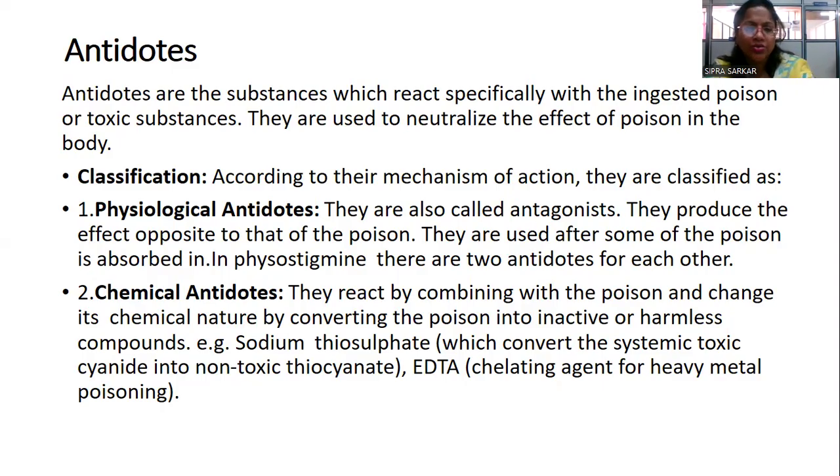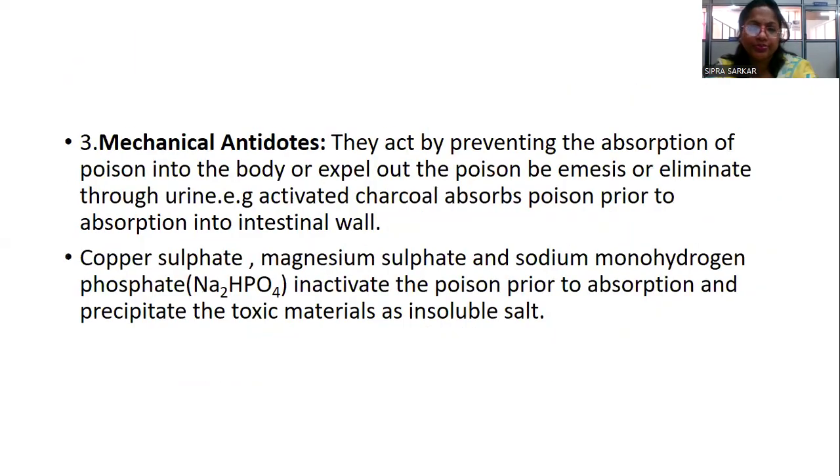In case of chemical antidote, they react by combining with the poison and change in the chemical structure by converting the poison into inactive or harmless compound. That is sodium thiosulfate, which converts the systemic toxic cyanide ion to non-toxic thiocyanate. EDTA, that is one of the chelating agent for heavy metal poison.